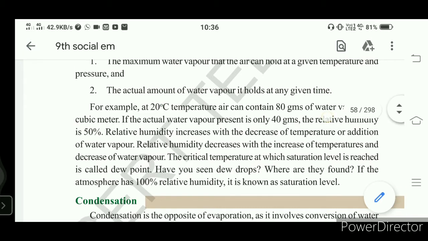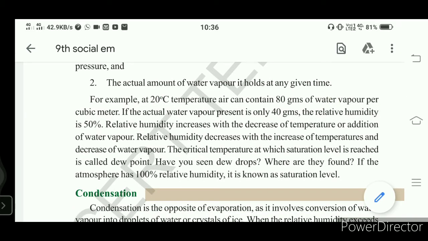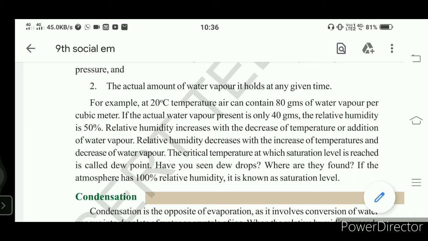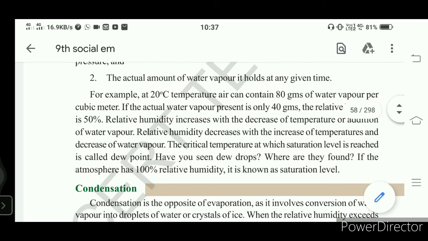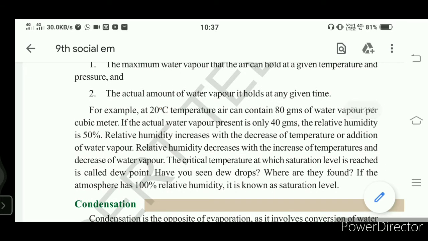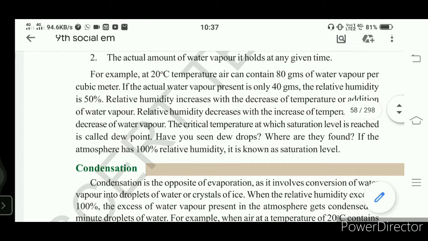If the temperature drops, for example from 20 degrees centigrade to 15 degrees centigrade, then the relative humidity increases from 40 grams to 60 grams. So what will be the percentage of relative humidity? It becomes 75 percent. So when temperature decreases, relative humidity increases.